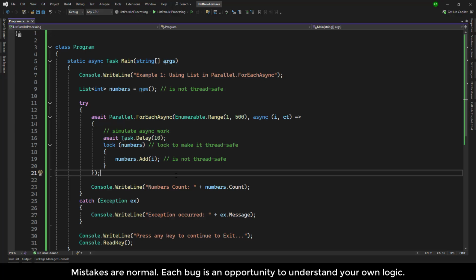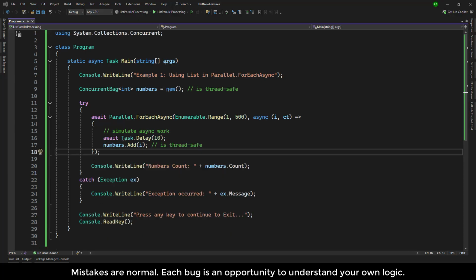The other best approach is using ConcurrentBag. Let's take a look at the code. Now I added ConcurrentBag instead of list. ConcurrentBag uses the System.Collections.Concurrent namespace, so now it is thread-safe. The code remains the same as what we previously saw with list; I just replaced list of integer with ConcurrentBag. The ConcurrentBag collection allows multiple threads to safely add items without needing a lock.